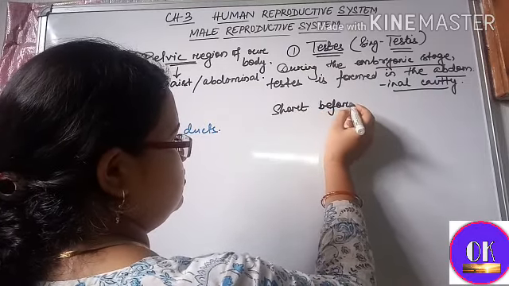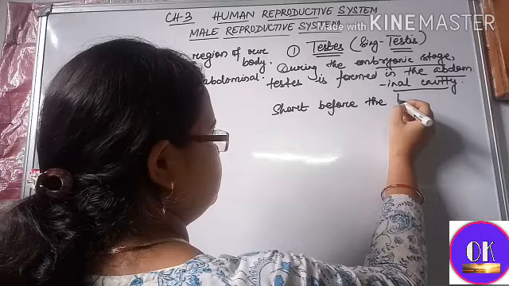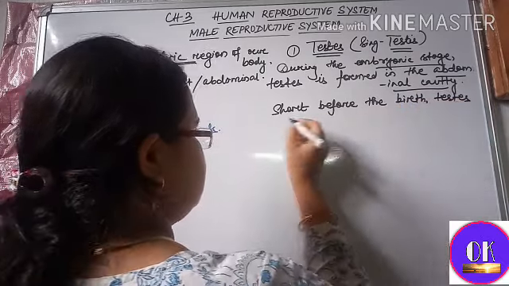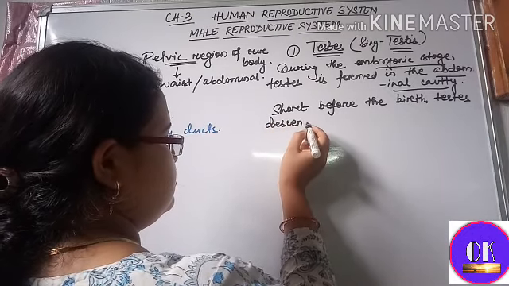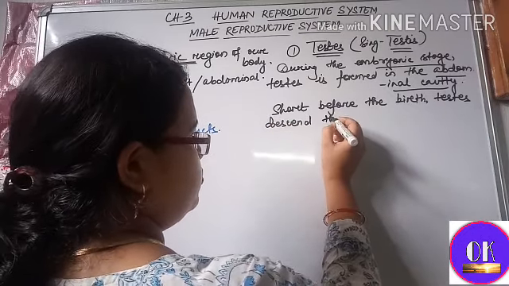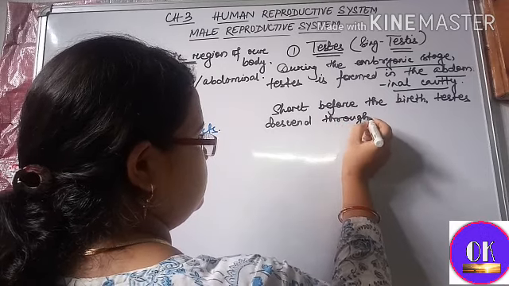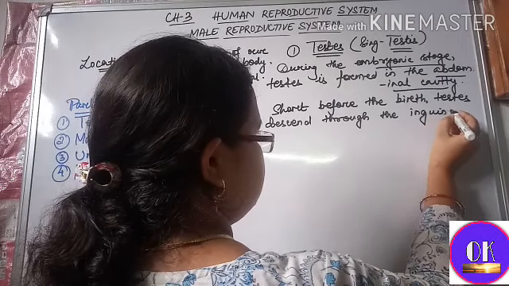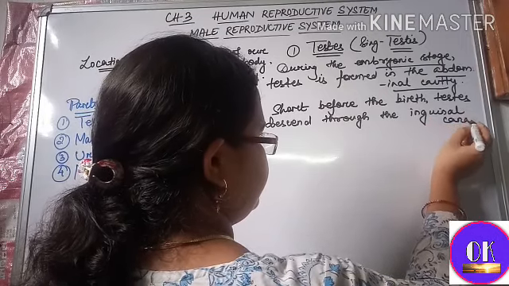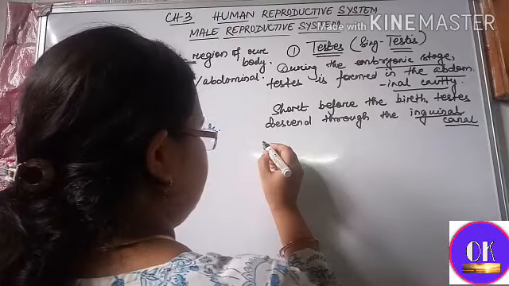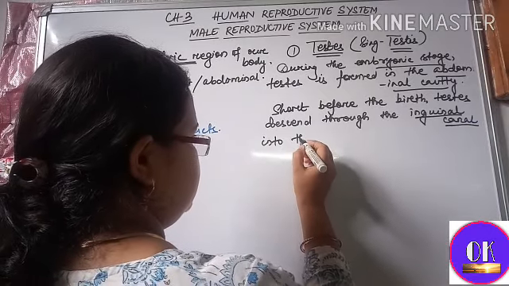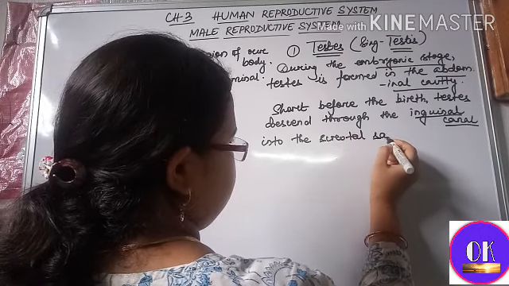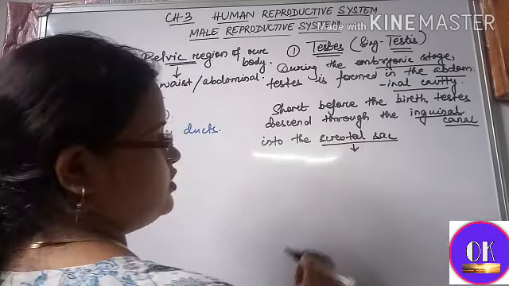Okay. So short before the birth, testes descend through the inguinal canal. This is very important. Through the inguinal canal into the scrotal sac. Now what do you mean by the scrotal sac?